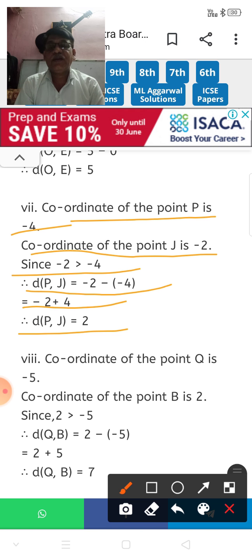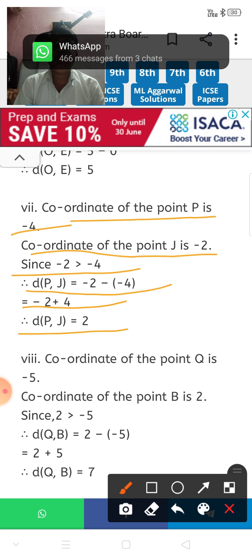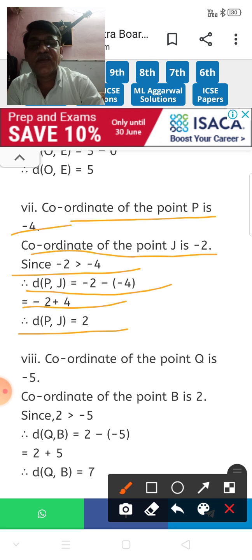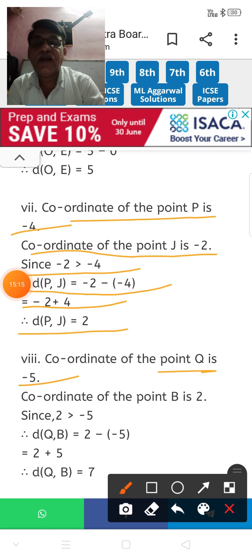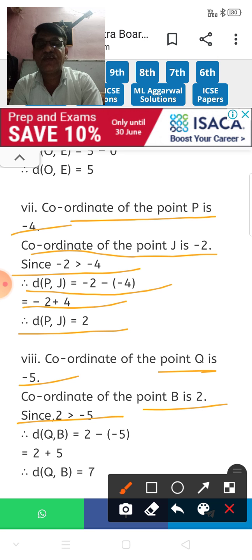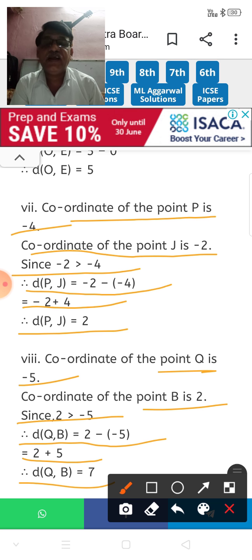Okay. Now question number 8. Here in question number 8, the coordinate of the point Q is -5, right? And the coordinate of the point B is 2. So therefore 2 is greater than -5. Therefore distance QB is equal to 2 minus -5. That is 2 plus 5. Therefore distance QB is equal to 7.